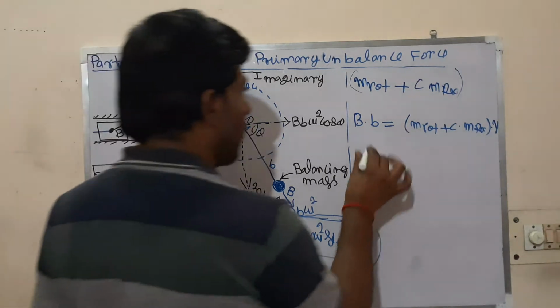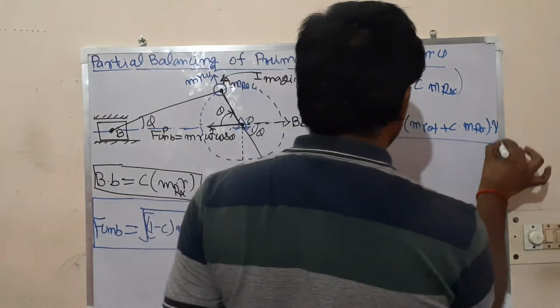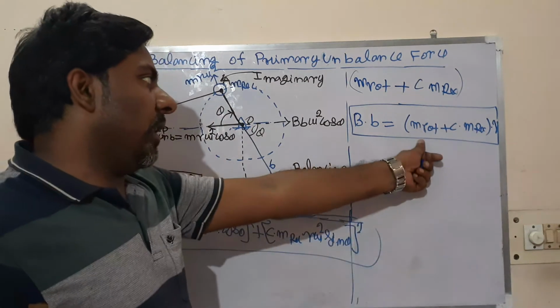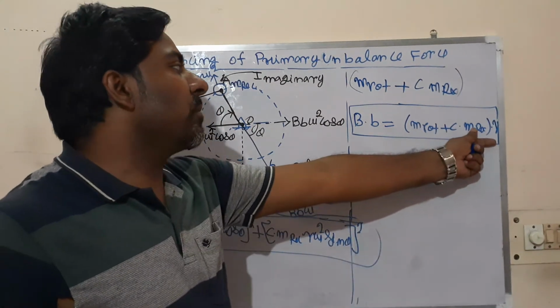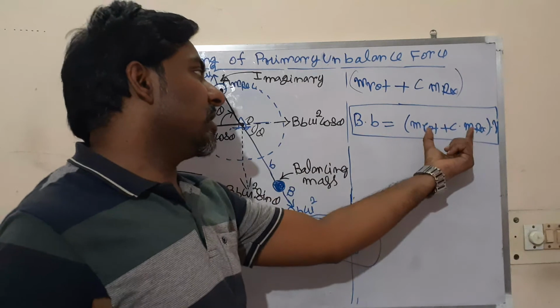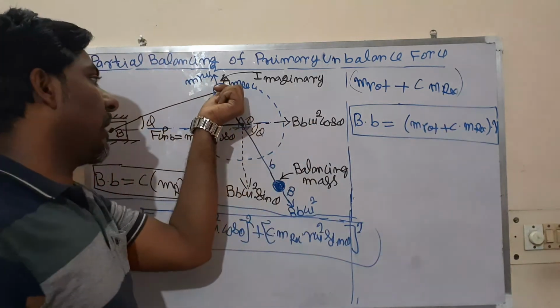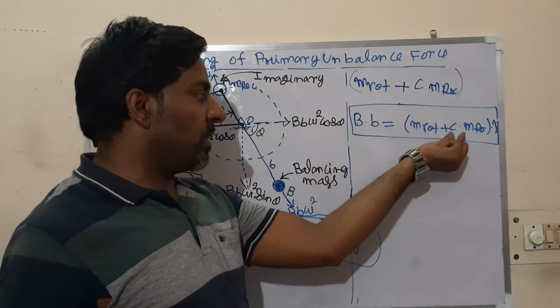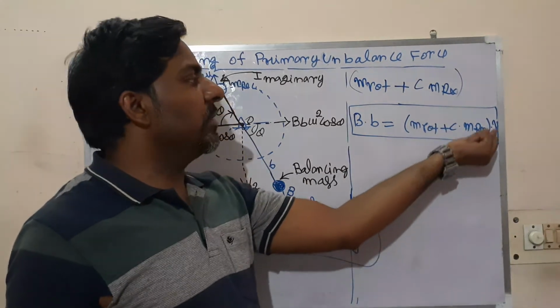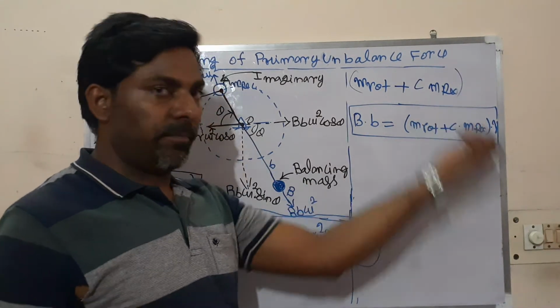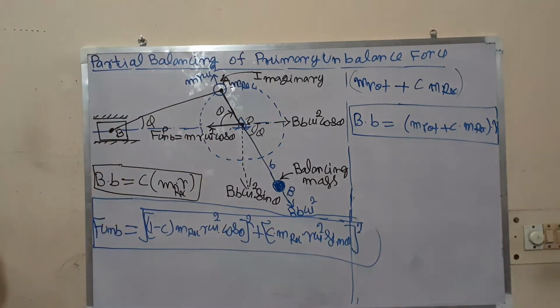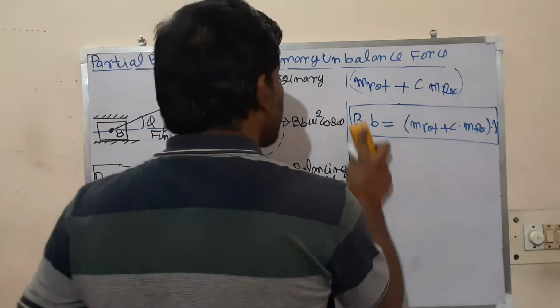That will be the equation if there are rotary and reciprocating masses both. So the whole of the rotary and the c part of the reciprocating mass can be balanced, so this much mass can be balanced at the crank pin. Then the balancing equation will be B b equal to (m rotary plus c times m reciprocating) into crank radius r. Now you can solve any problem.